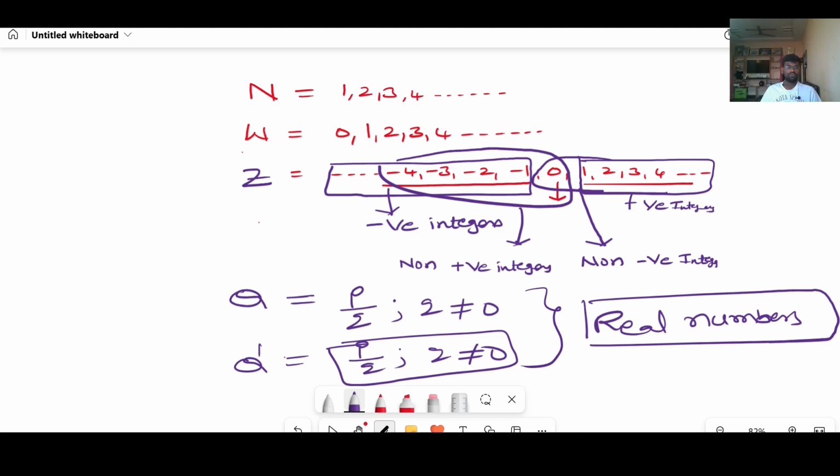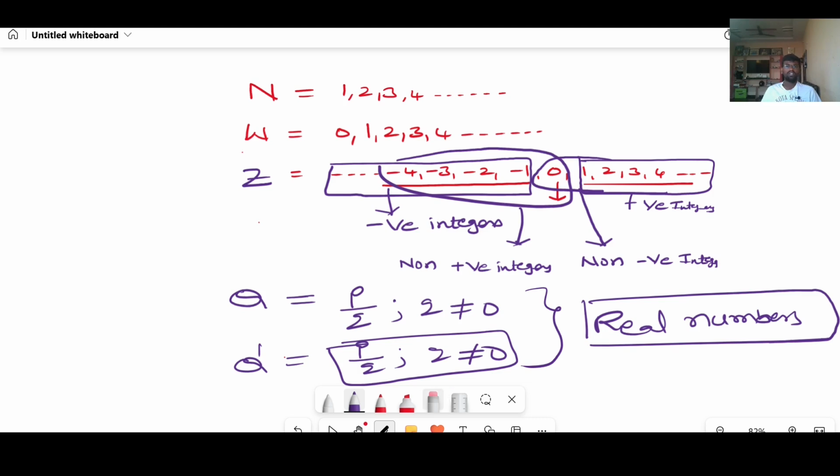And then Q means quotient numbers. Quotient numbers are also called rational numbers. Rational numbers are those which can be written in the form of p by q, and q should not be equal to 0. And irrational numbers are those which cannot be written in the form of p by q, with q not equal to 0.